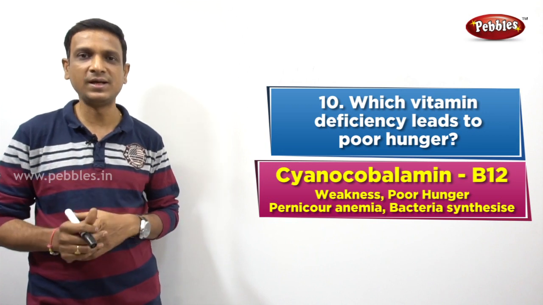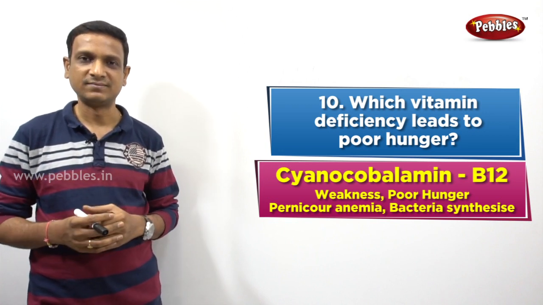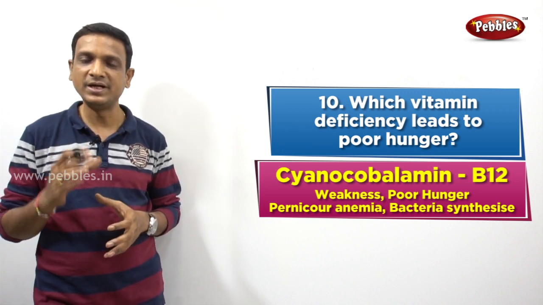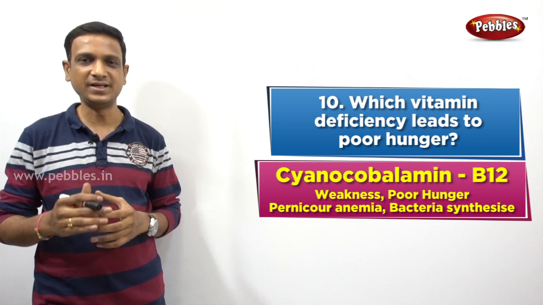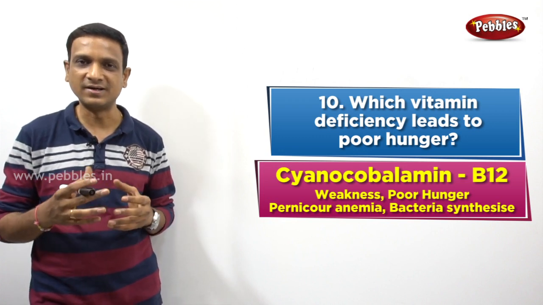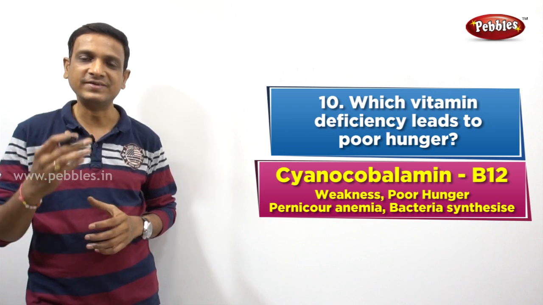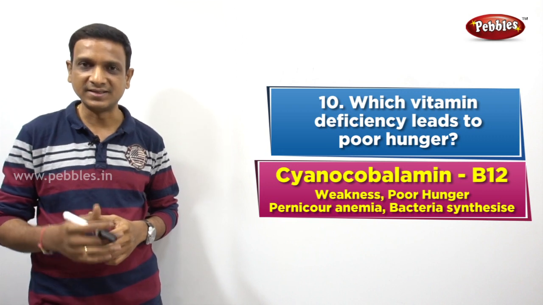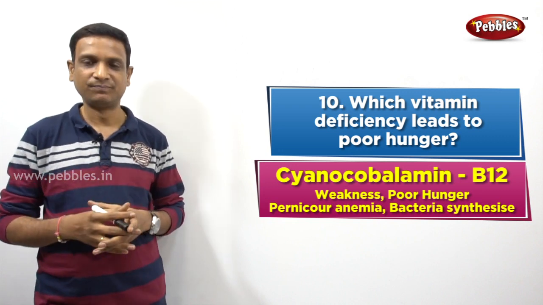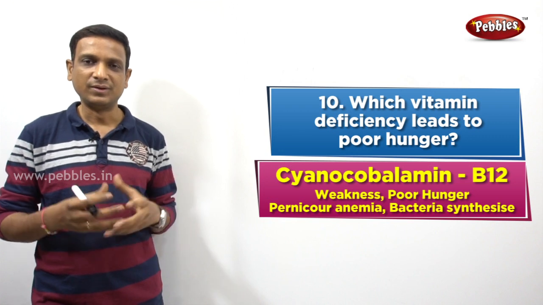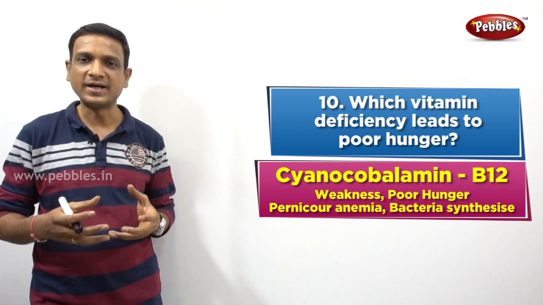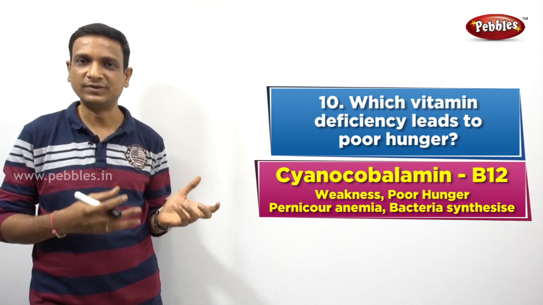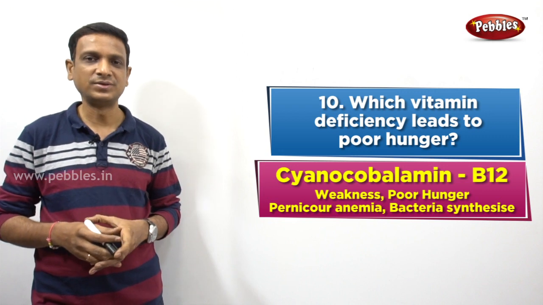Vitamin B12 is available in animal foods like meat, eggs, milk. They contain a good amount of vitamin B12, but vitamin B12 is not present in vegetarian foods. So vegetables and fruits do not contain vitamin B12. Then how do vegetarians get that B12? Bacteria present in our intestines can synthesize vitamin B12, right? So if our gut does not have the right bacteria, then we may become deficient in vitamin B12. So that is another important vitamin.